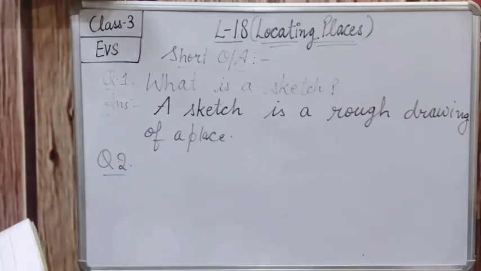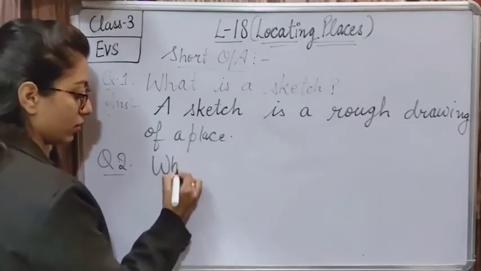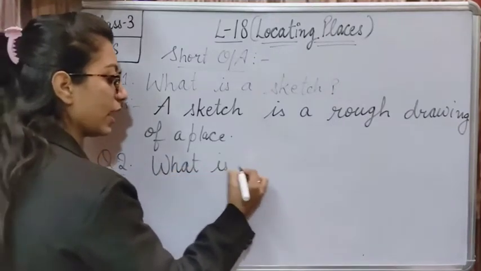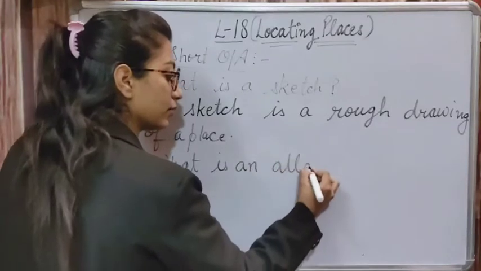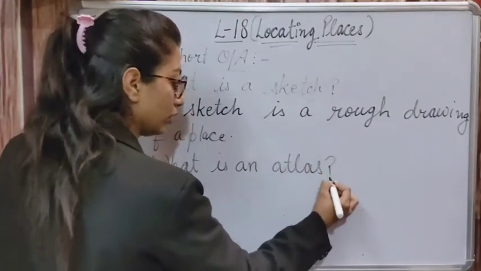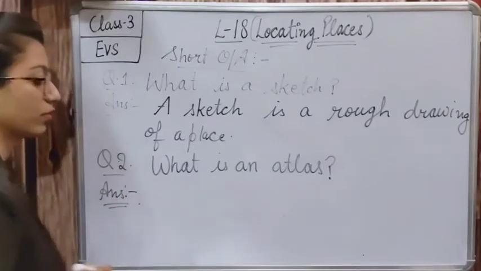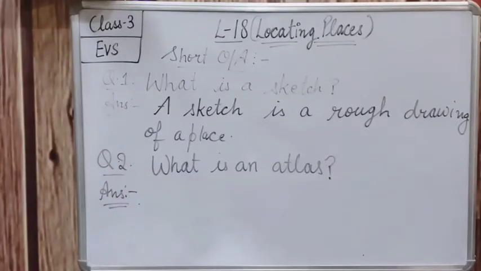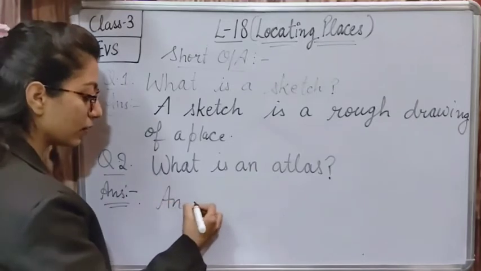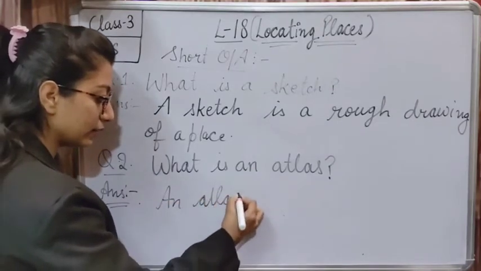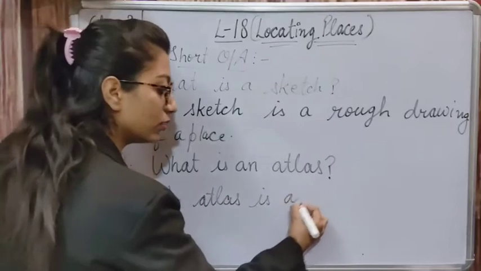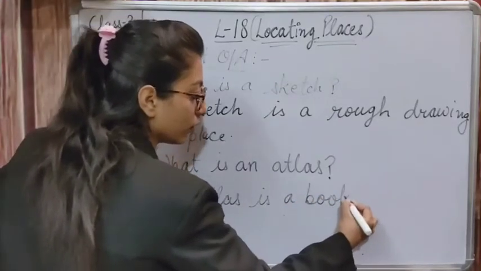Then question number 2 is, what is an atlas? I think all of you know the answer, because I explained very clearly about the atlas. So what is an atlas? An atlas is a book of maps.